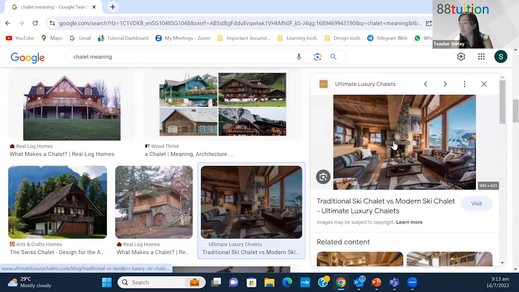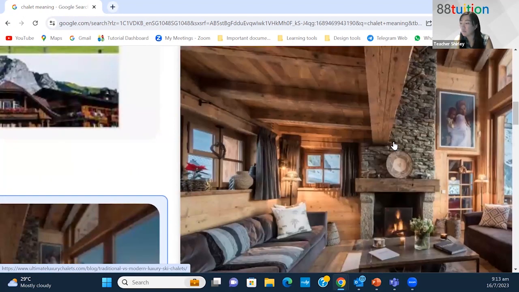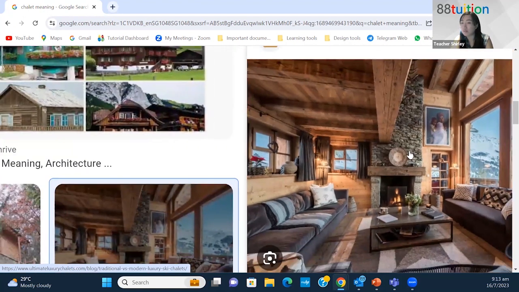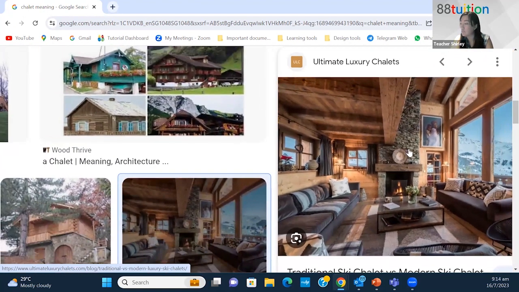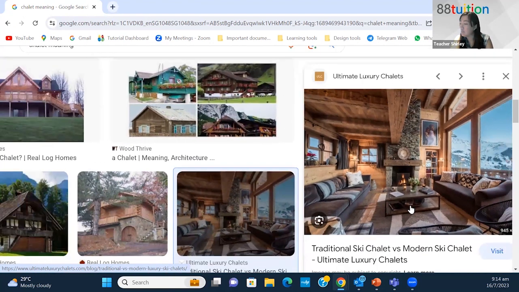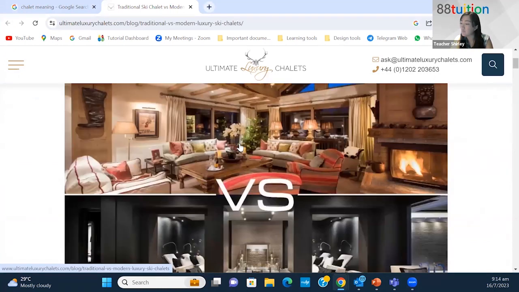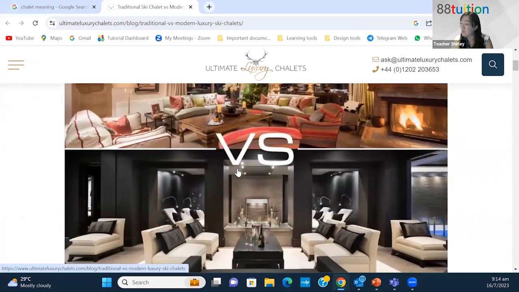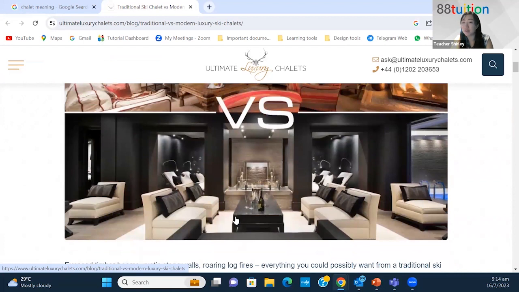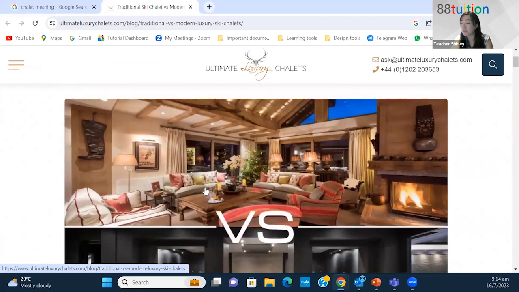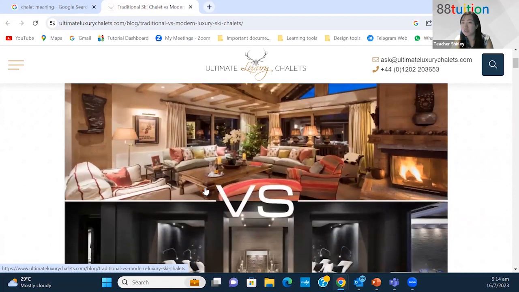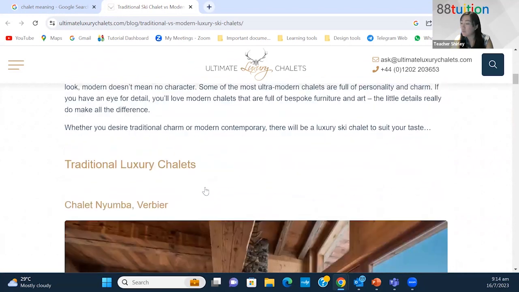So these are the interior part of it. Okay, it looks very cozy, right? So this is a traditional ski chalet versus a modern ski chalet. Of course, the one at the bottom seems more modern than the one at the top. The one at the top seems more traditional. So there's a ski chalet.